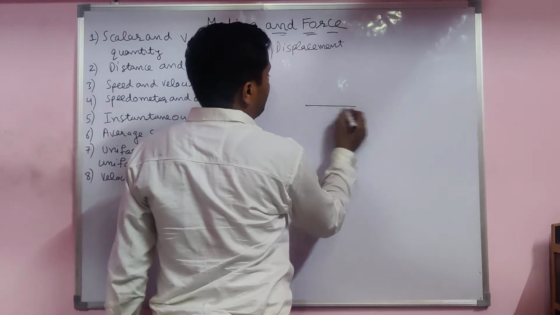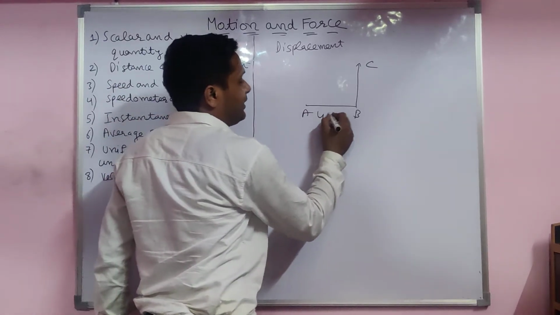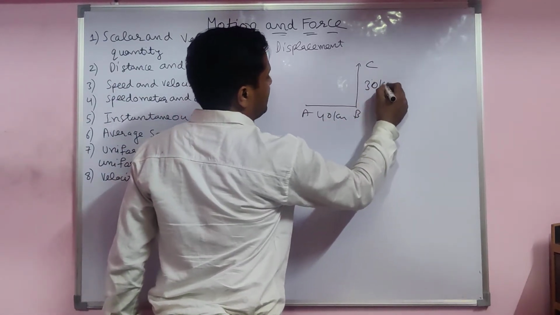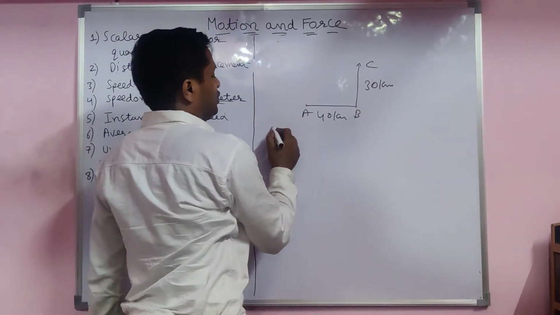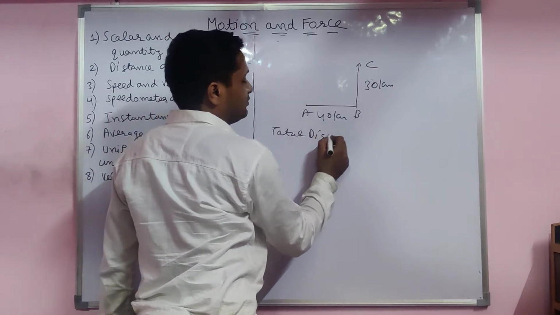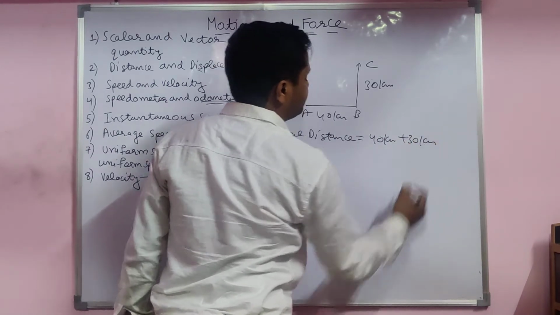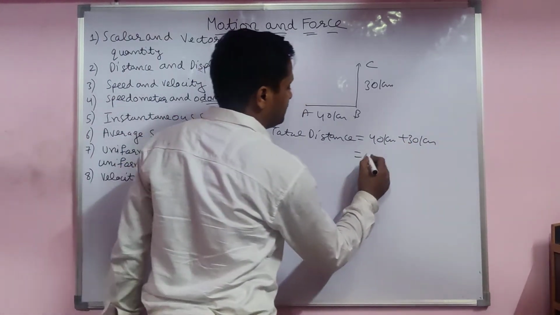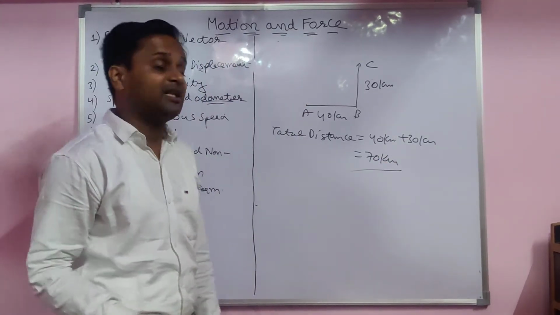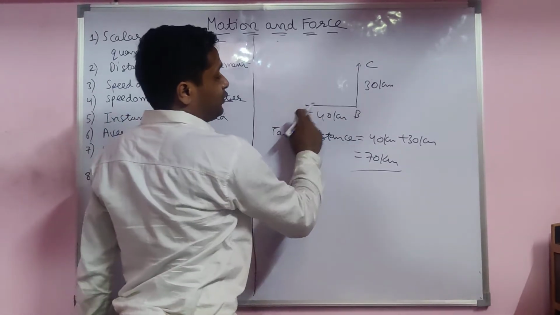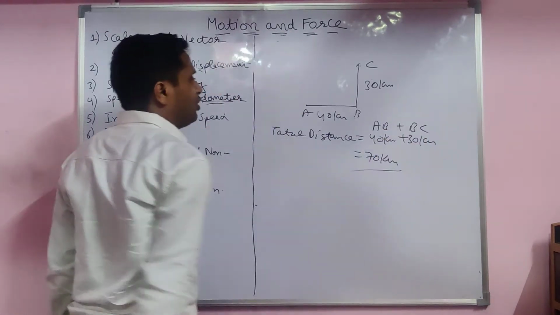For example, one body goes from A to B, again B to C. This side 40 kilometer, this side 30 kilometer. So what is the distance? What is the displacement? See there. Total distance covered by the body is 40 kilometer plus 30 kilometer, that is 70. Total distance is the actual length covered by the body, from initial to final position. AB plus BC. Here you do not count the direction.